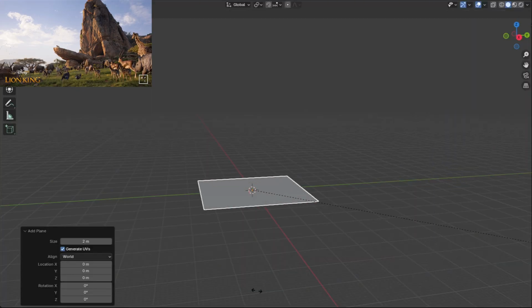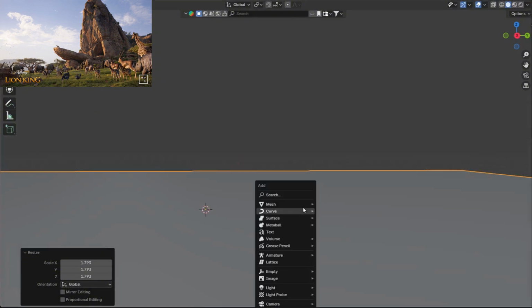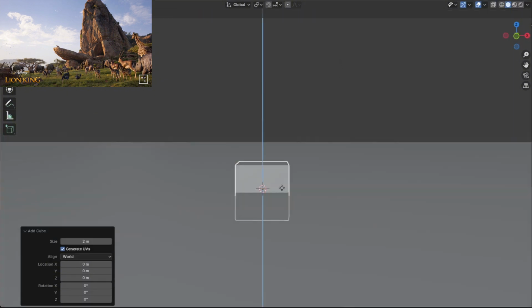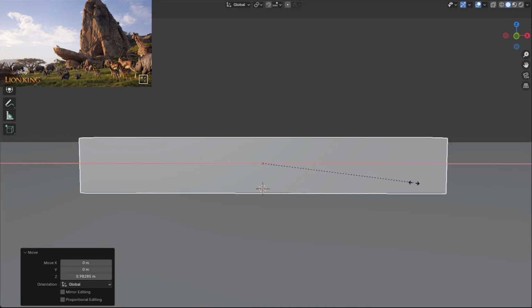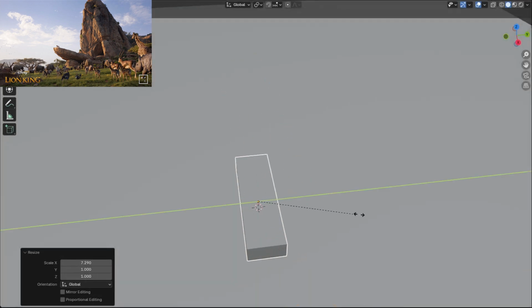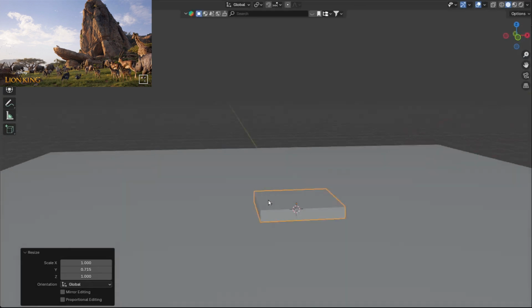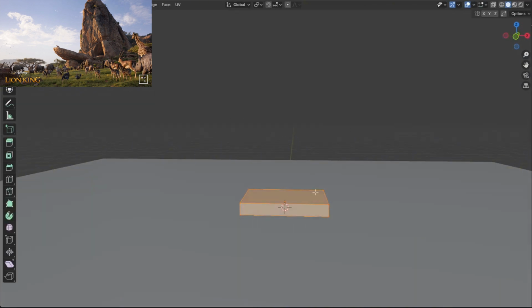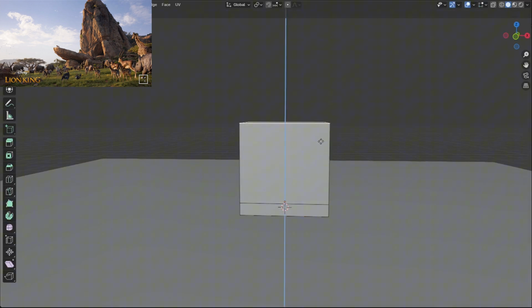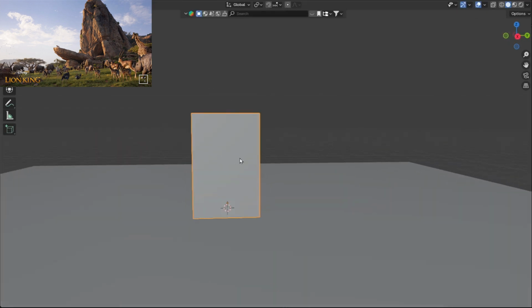I added in a plane, scaled it up. And then I added in a cube. Then I scaled it on the x-axis and also scaled it on the y, and I messed around with the proportion because I couldn't get the right things. I just had to make it a bit rough, make it the best I could, because I only had around 20 minutes left and I had to render it as well. So this is what it kind of looks like.